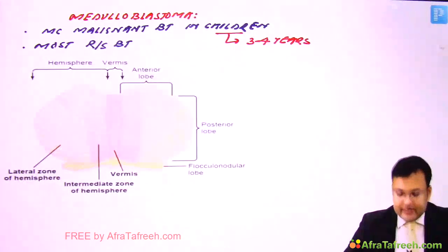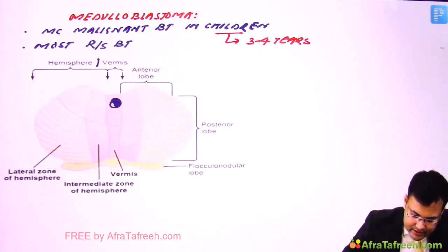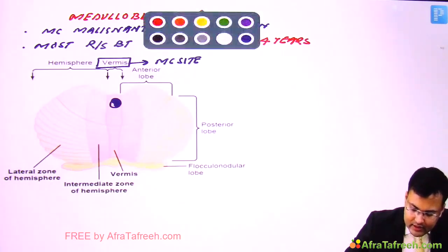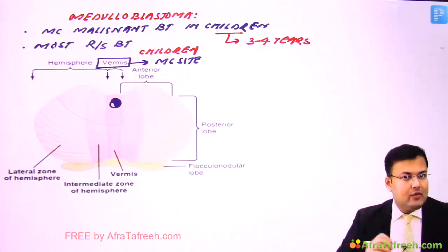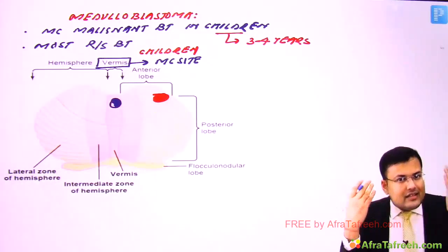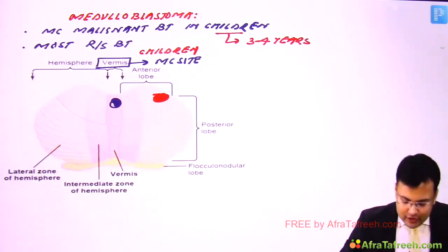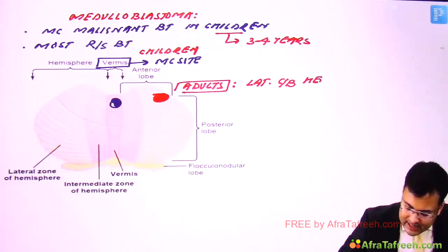So if you see this picture of cerebellum, generally in children, this is the site. So what is the site in children? In children, the most common site is vermis. Clear? And what is the most common site in adults? This is the site. So what is this? This is the lateral cerebellar hemisphere. So in adults, the most common site is lateral cerebellar hemisphere, right?